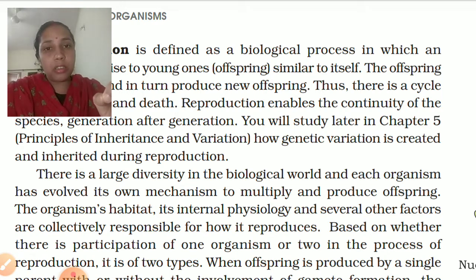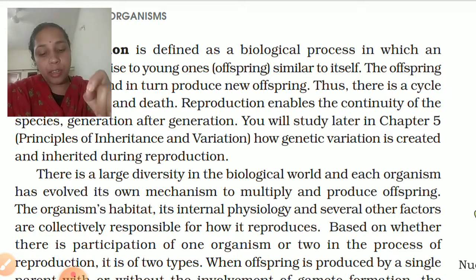It is a phenomenon of producing offspring by a single parent without the formation and fusion of gametes. It involves only mitotic cell division.